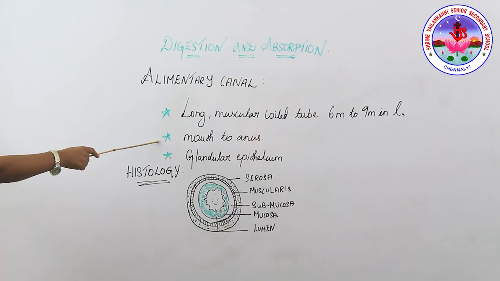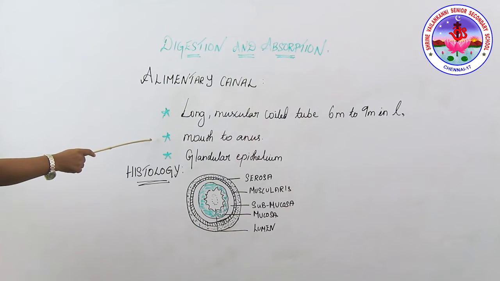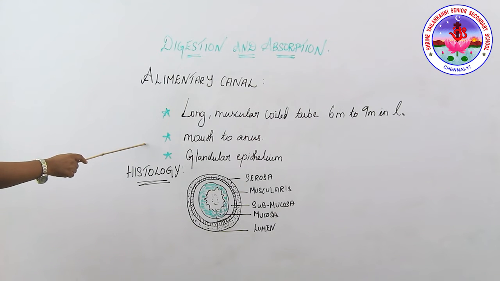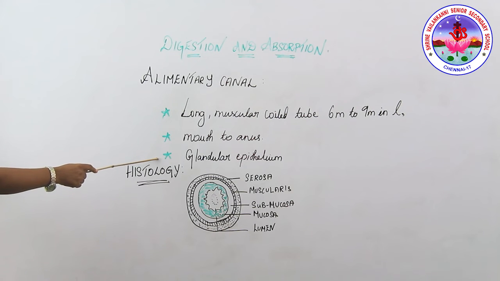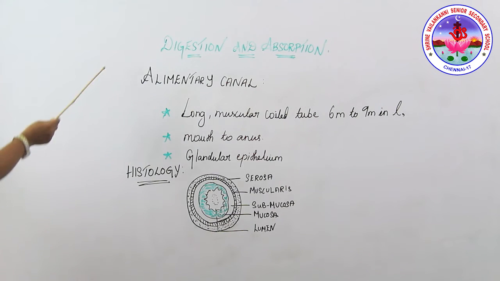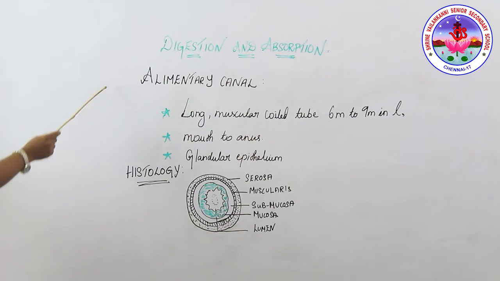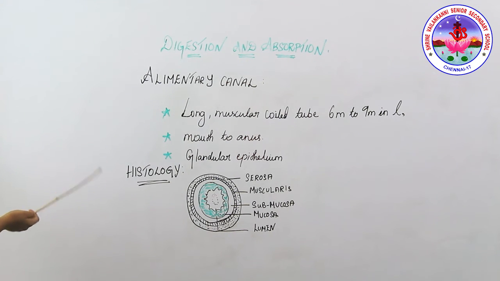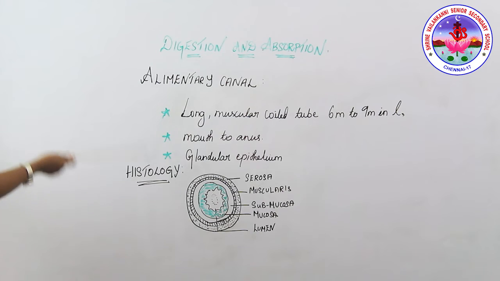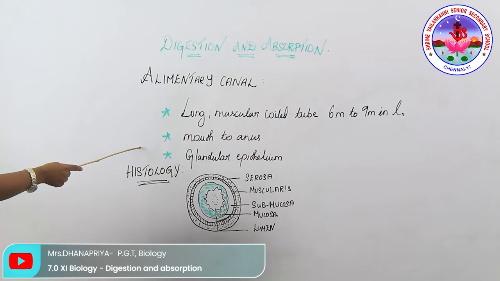So it is a tube-like structure that starts from the mouth and ends with the anus, where the mouth is present in the anterior region and the anus in the posterior region. Its inner wall is lined by glandular epithelium, and it is composed of various organs between the mouth and the anus: the mouth, oral cavity or buccal cavity, pharynx, esophagus, stomach, small intestine, large intestine, and lastly the anus. So this is the alimentary canal structure.